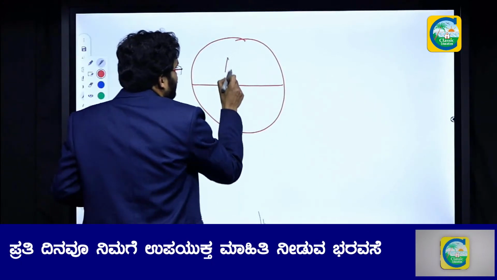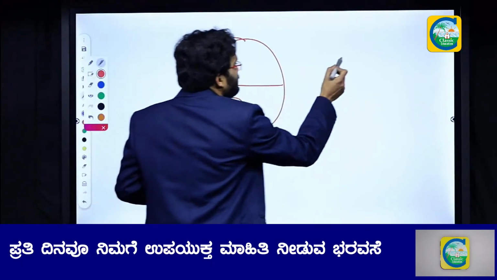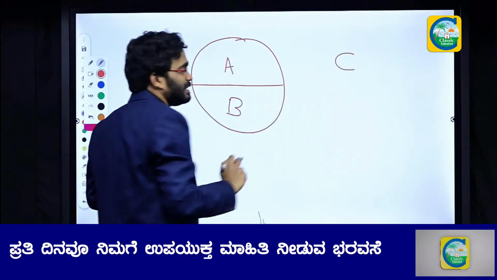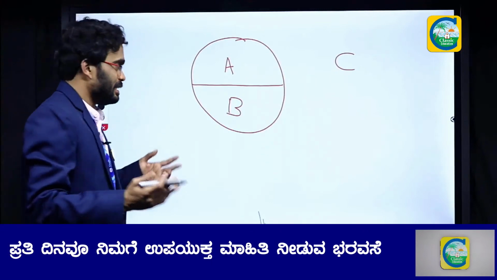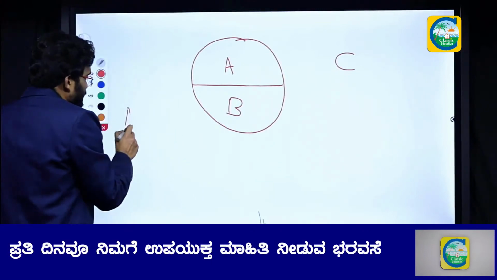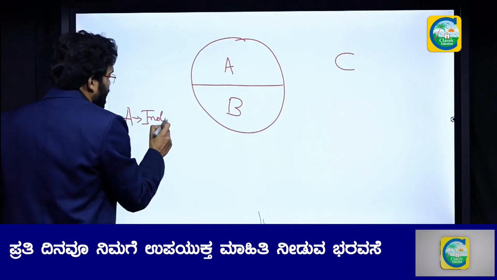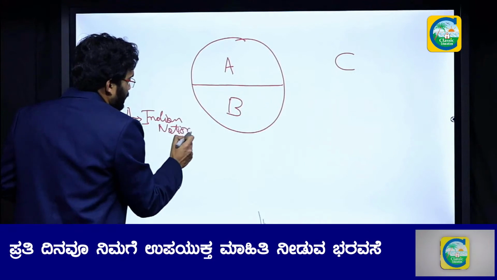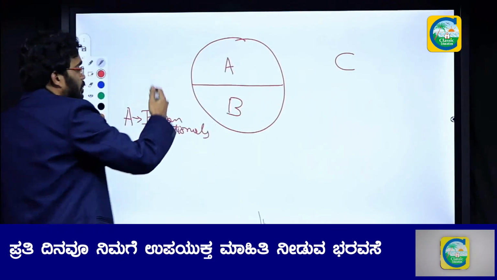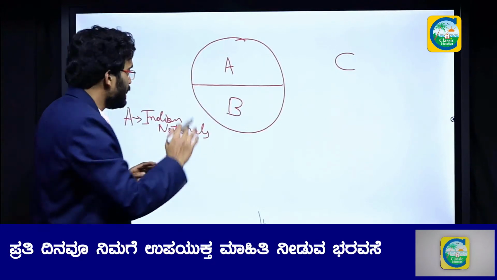Let us take this as A, let us take this as B, and let us take this as C. So you may ask me, what is A, B and C? Let me tell you, A means Indian nationals. So whatever is produced by Indian nationals is used to calculate GDP.